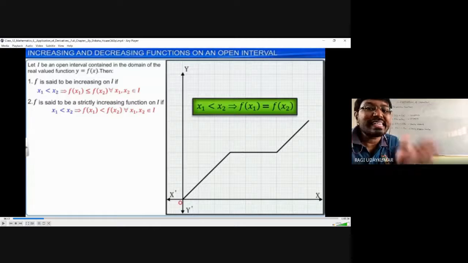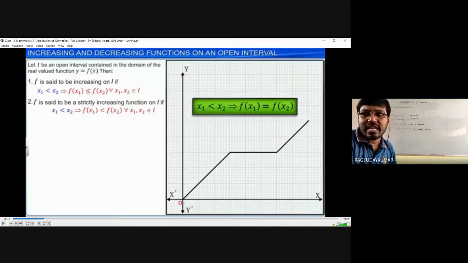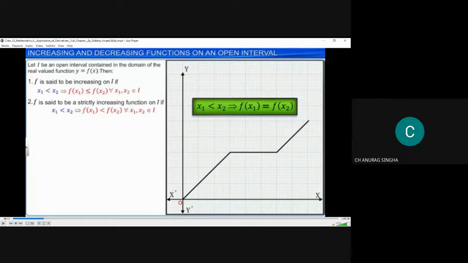So for a strictly increasing function you are not going to have a straight line like this. Don't consider that an increasing function always has a curve. In the previous examples, the sine function and f of x equals x square, I told you the graphs were curves, but you may have a straight line also. Sir, I didn't understand.